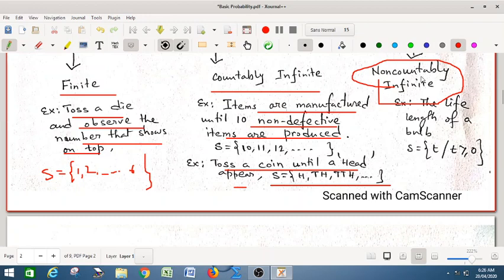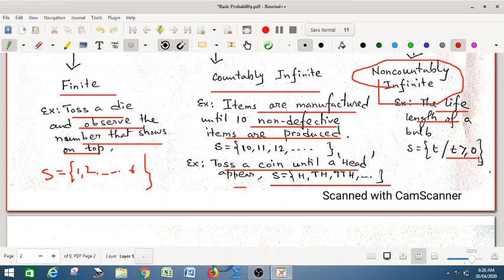Also we have uncountably infinite. Suppose the life length of a bulb. This is an interval actually. A light bulb is manufactured and it is then tested for its life length by inserting it into a socket, and the time elapsed until it burns out is recorded. So this gives you t greater than or equal to 0. The life length may be 0, otherwise it will be in an interval. So this is an uncountably infinite sample space. Any interval is uncountably infinite.